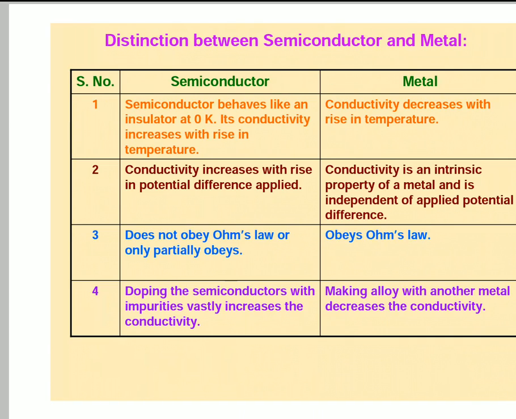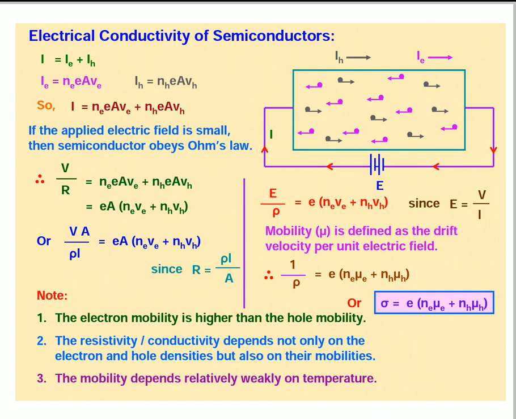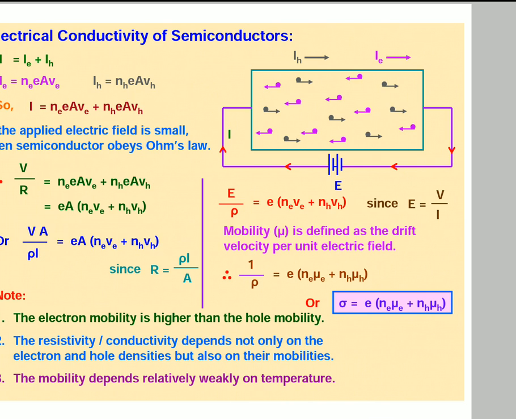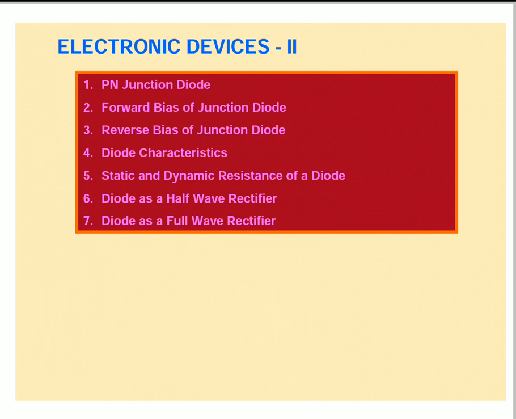Okay, this electrical conductivity of semiconductor, no need in our +2. Okay, so not there. And coming to PN junction diode, forward bias, reverse bias, diode characteristics, static and dynamic resistance of diode, diode as a half wave rectifier, diode as a full wave rectifier. Okay, understand? Next we are going to discuss these subtopics.